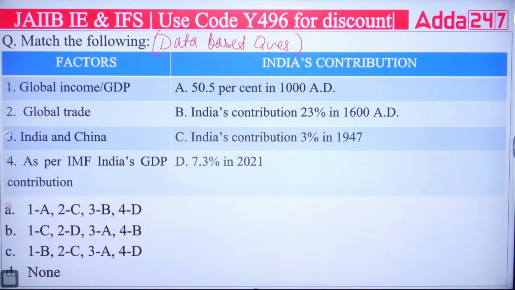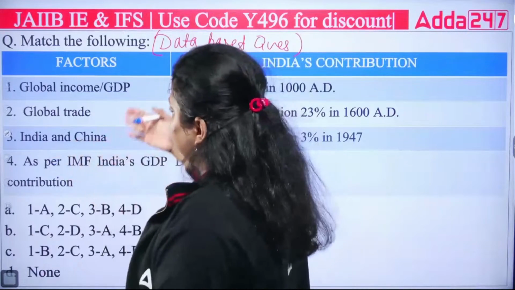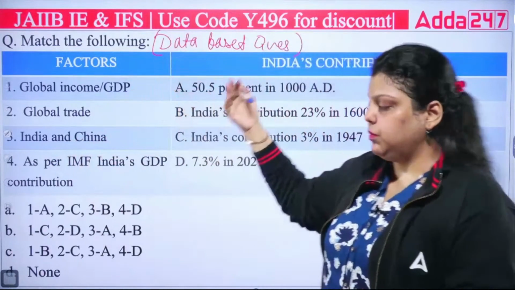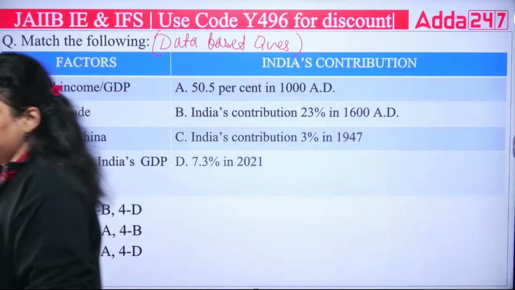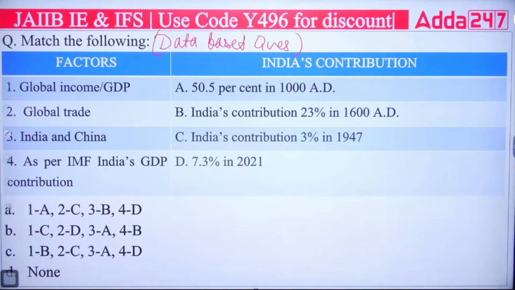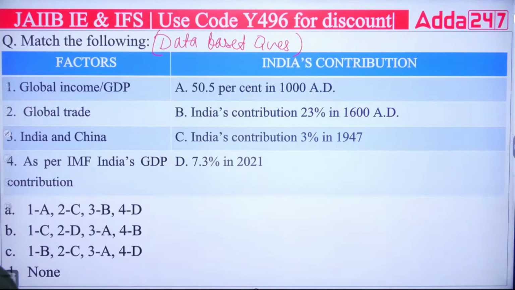First, factors have been given: global income or GDP's contribution, second, global trade, third, India and China's contribution, fourth, as per IMF, India's GDP contribution. So you have to answer this particular question: A, B, C or D. Which of the following will be correct here? Let me know the right combination of your match the following.